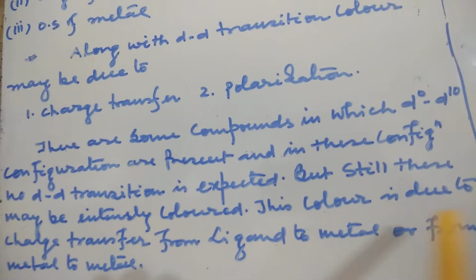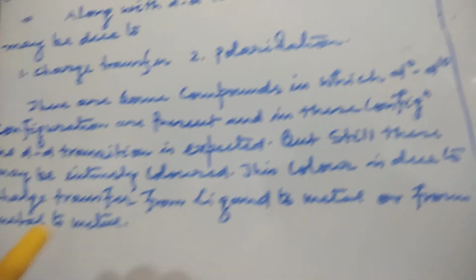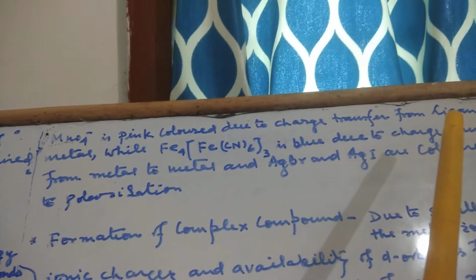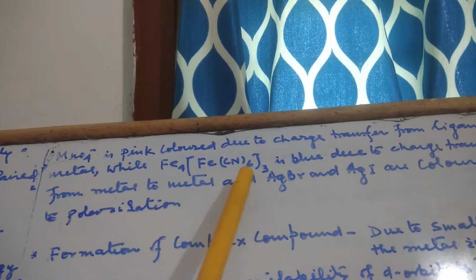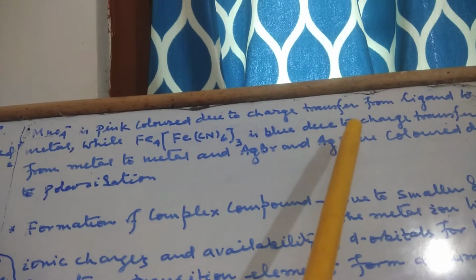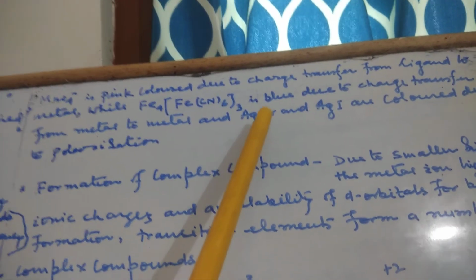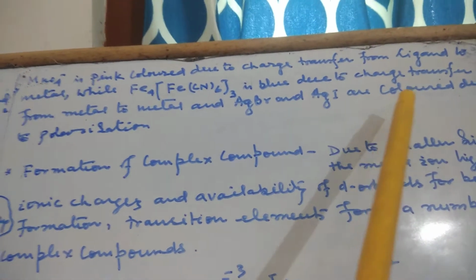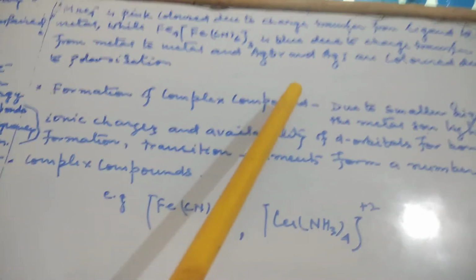This color is due to charge transfer from ligand to metal or from metal to metal. MnO4- is pink colored due to charge transfer from ligand to metal, while Fe4[Fe(CN)6]3 is blue due to charge transfer from metal to metal, and silver bromide and silver iodide are colored due to polarization. Next, formation of complex compounds.